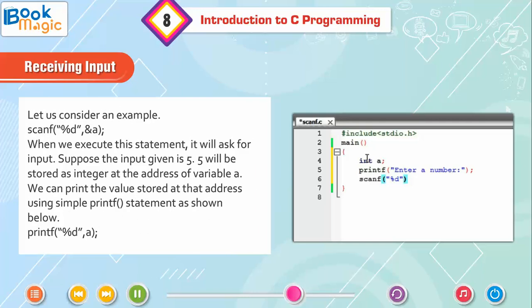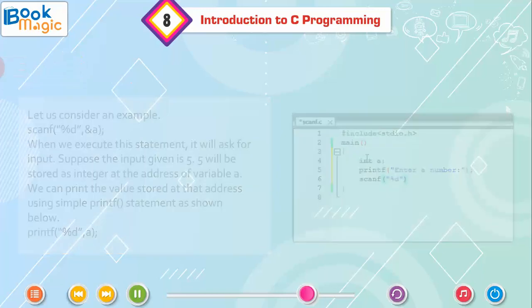Let us consider an example. scanf("%d", &a); When we execute this statement, it will ask for input. Suppose the input given is 5. 5 will be stored as an integer at the address of variable a. We can print the value stored at that address using a simple printf statement as shown below. printf("%d", a);